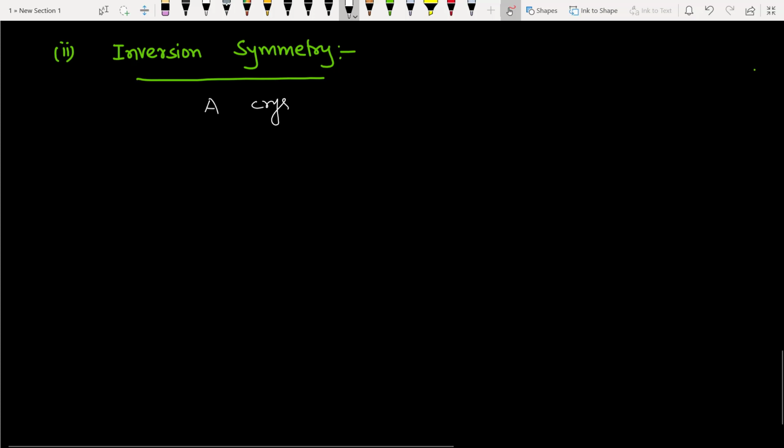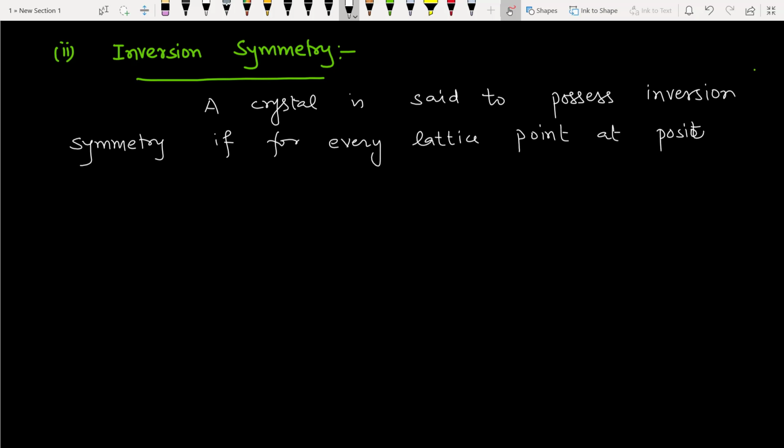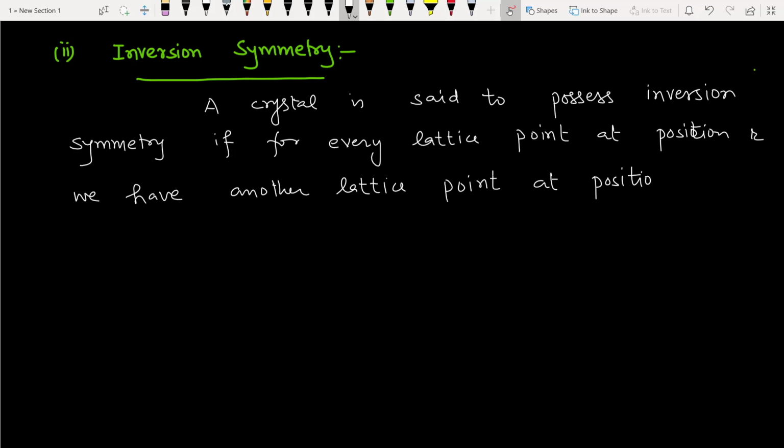A crystal is said to possess inversion symmetry if for every lattice point at position R, we have another lattice point at position -R.